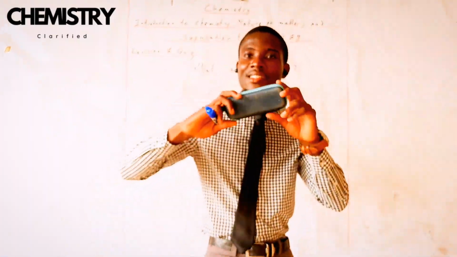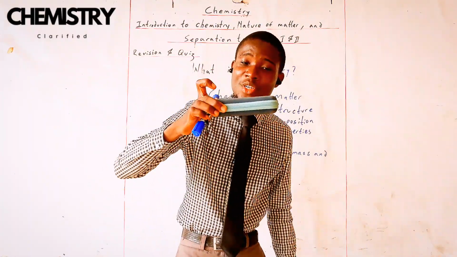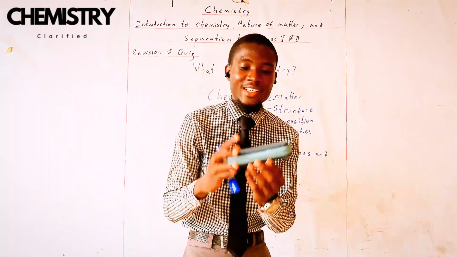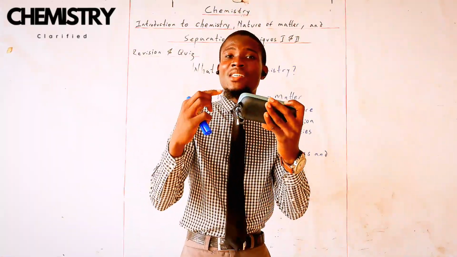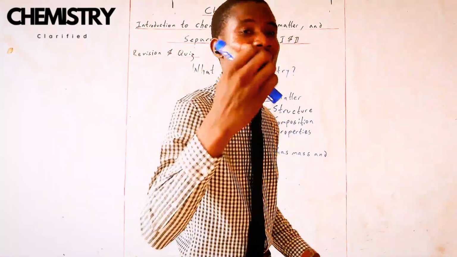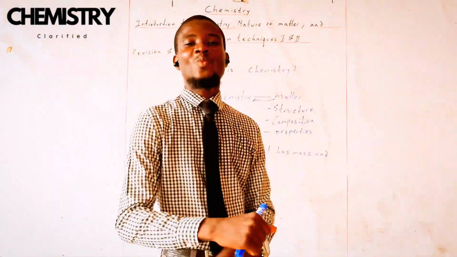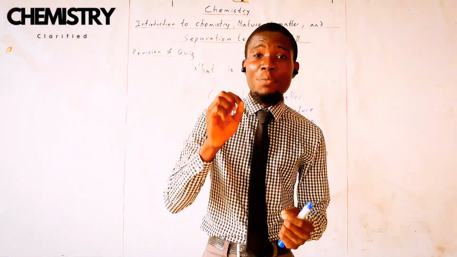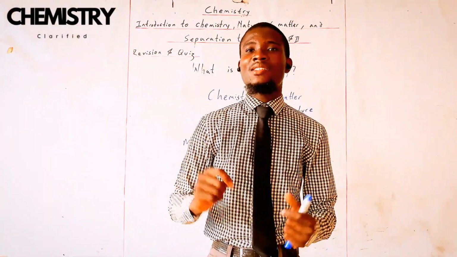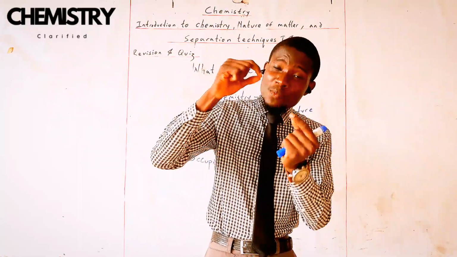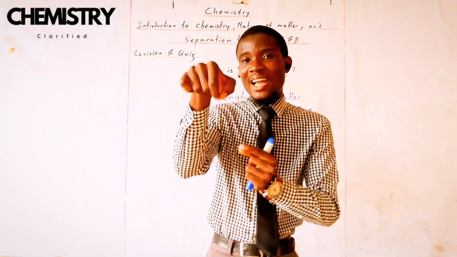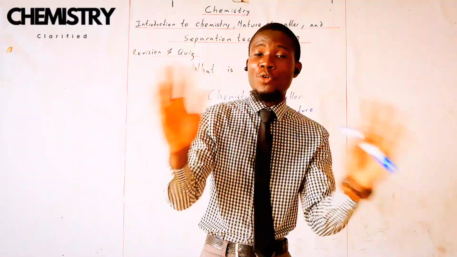My glasses have mass. If I put them on a scale in the laboratory, I'm going to get some readings and they're occupying some particular space. So that is matter.